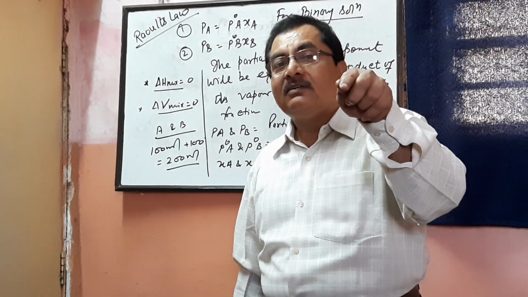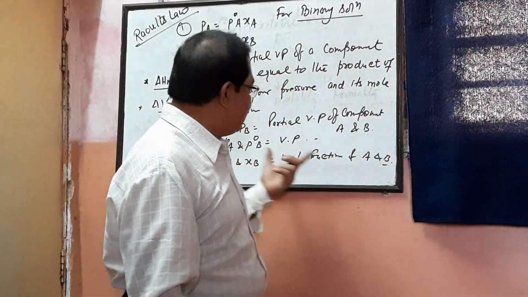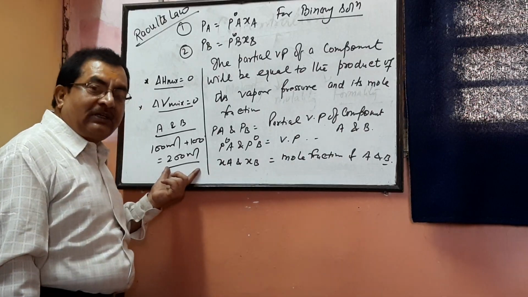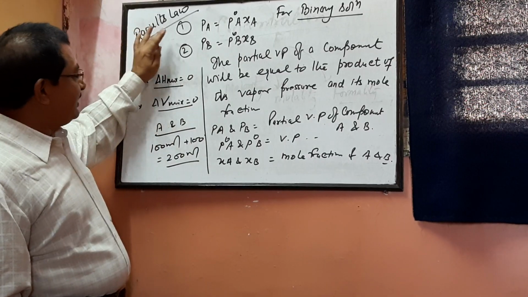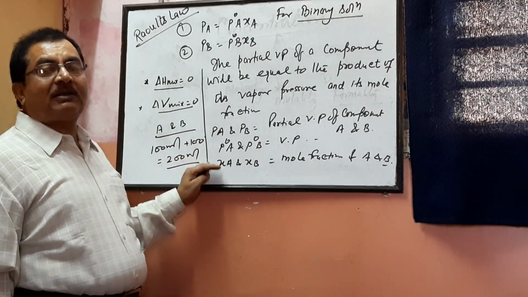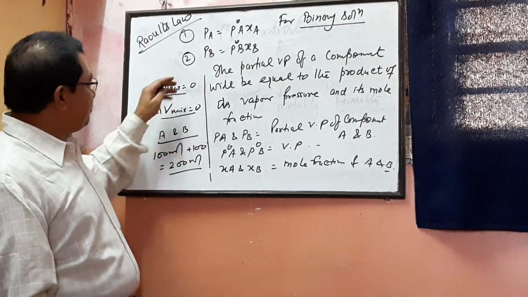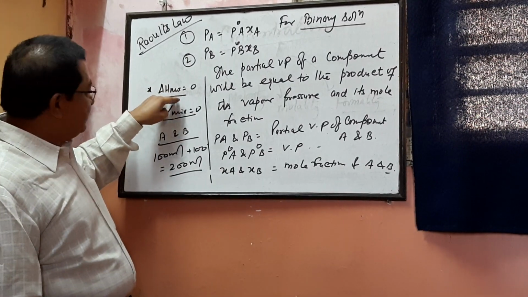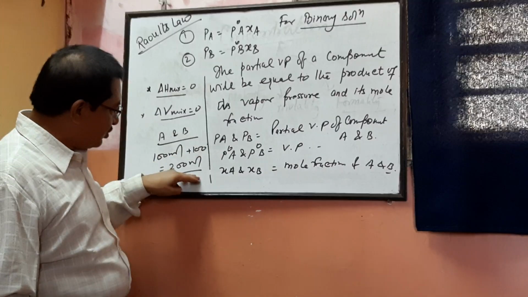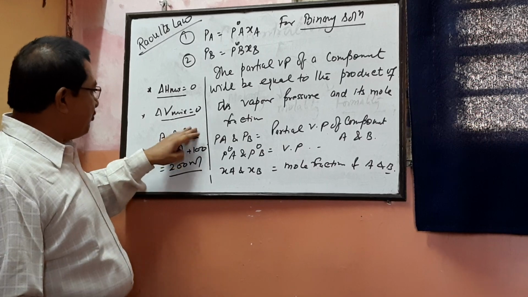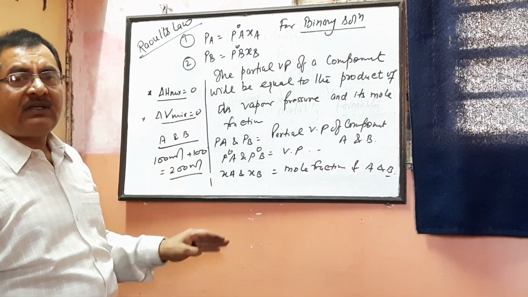It is a very great thing because we discuss it in terms of Raoult's law. And after some time, when we mix, the volume will be either more than 200 ml or less than 200 ml. Alright. So in this context, it is very essential that when 100 plus 100 is coming 200 ml, delta V mixing, that is change in volume, is 0. Once more, delta H mixing means change in enthalpy upon mixing is 0, means neither energy is released nor absorbed. Delta V mixing equals 0 means upon mixing of equal volumes of substances, neither volume is increased nor decreased.